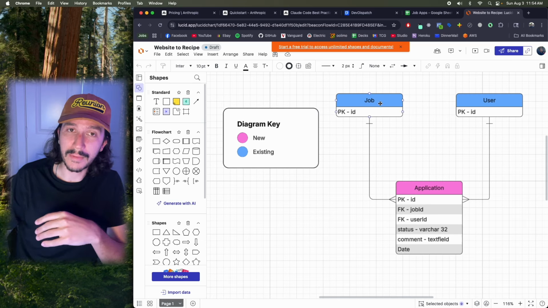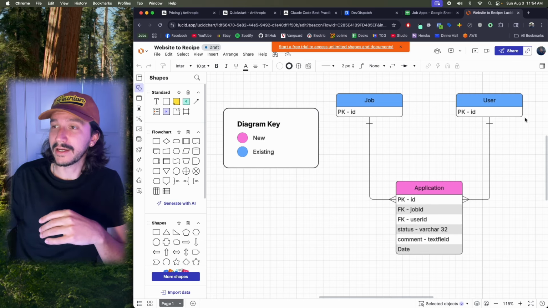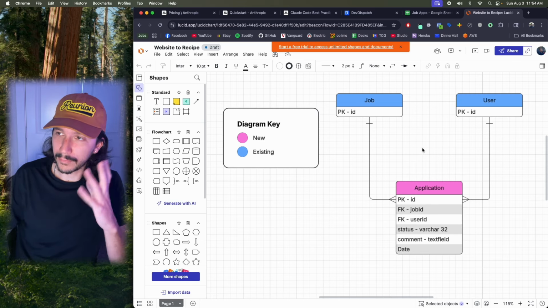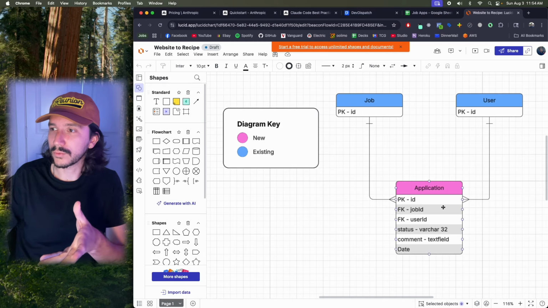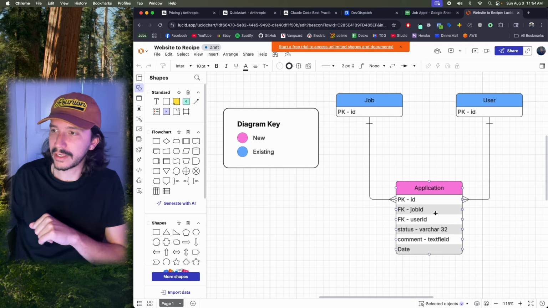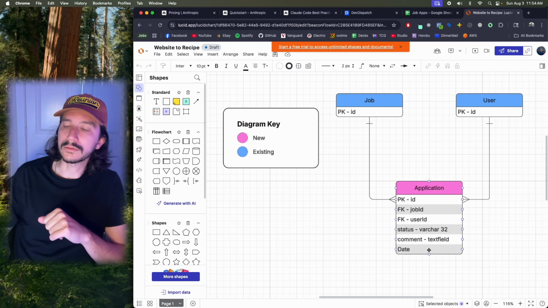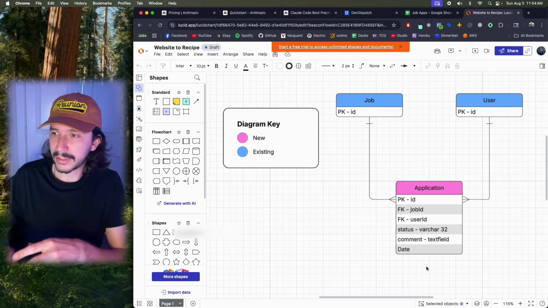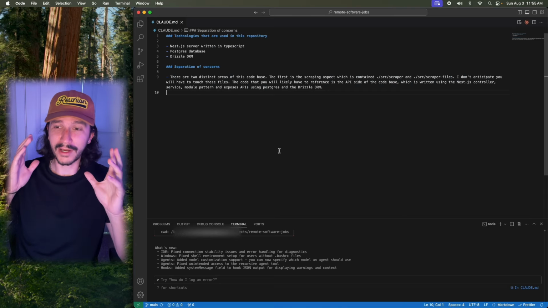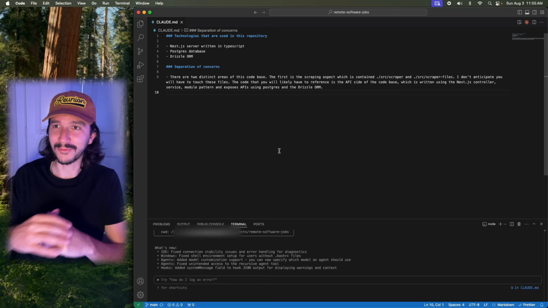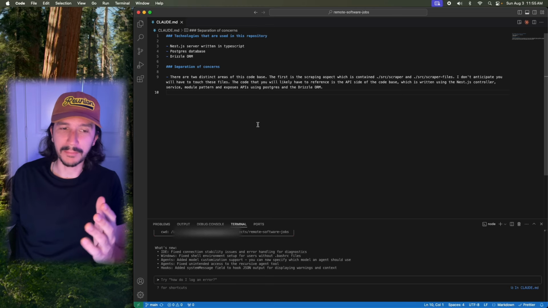So currently I have a job entity and a user entity. There's more properties on these, but the most important ones for the application are we'll need a foreign key reference to that job ID and user ID, and then some additional properties such as the status, a comment, and a date. So the final thing before I start prompting Claude to generate some code for me is the Claude.markdown file.